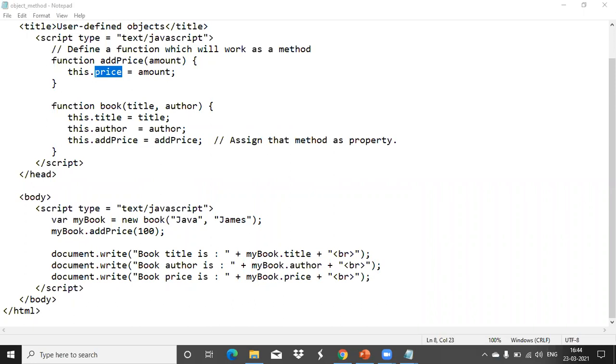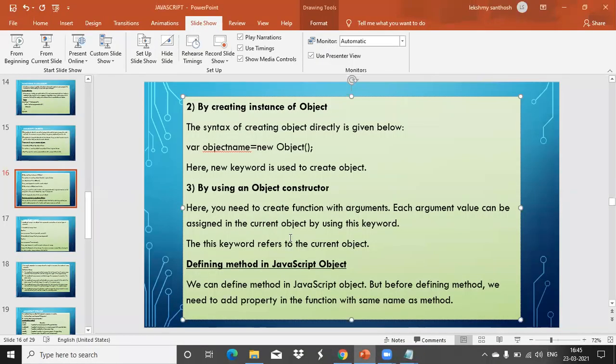Any doubt in these things? So tomorrow you have to tell me. I think you have not done with the functions. I don't know whether you have done or not. So here also see function is there. So you have to try how to create function. Then I'm giving you this question. You have to try with object creation. Okay. So this is about how to create custom objects in JavaScript.